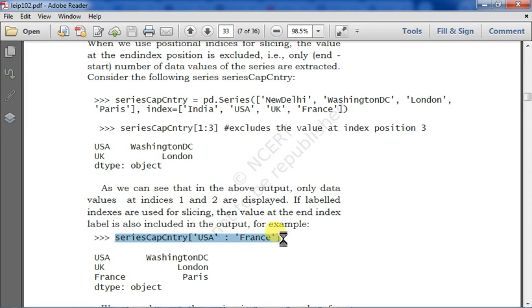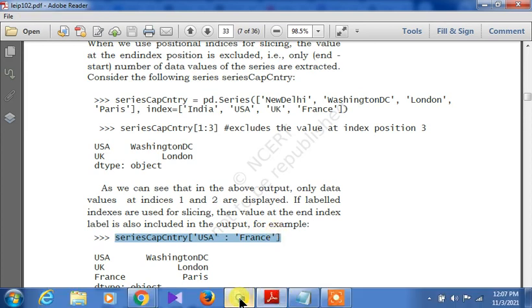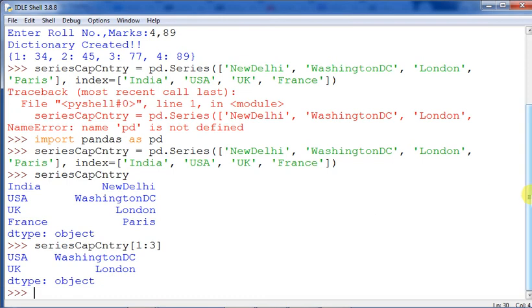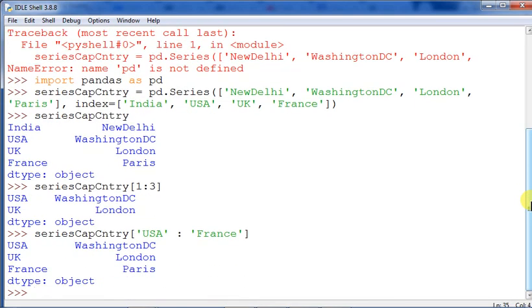Sometimes we can use this particular process. I am giving series cap country, USA, France. That is what is coming out here: USA, Washington DC is showing out here, and UK is London, and France.